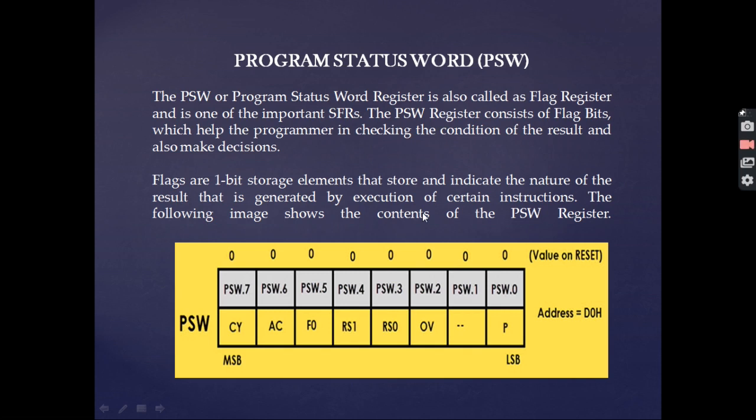Now comes the program status word, or rather processor status word. It is also known as the flag register. As we can see from this diagram, there are a few flags. It is also an 8-bit register, and there are 5 flags which are working and the rest are kept for future use.